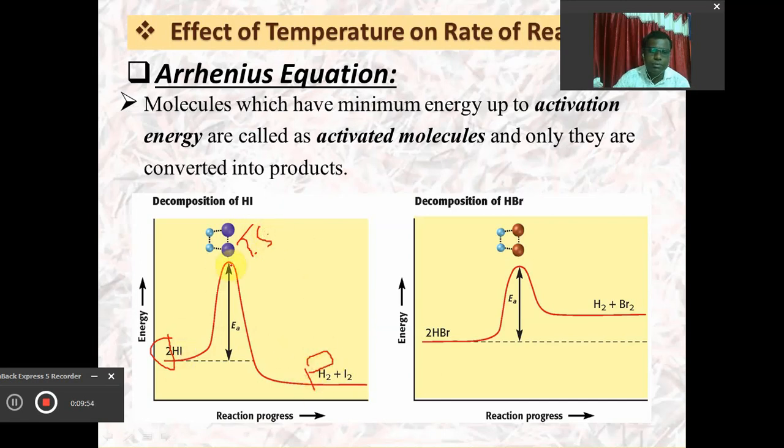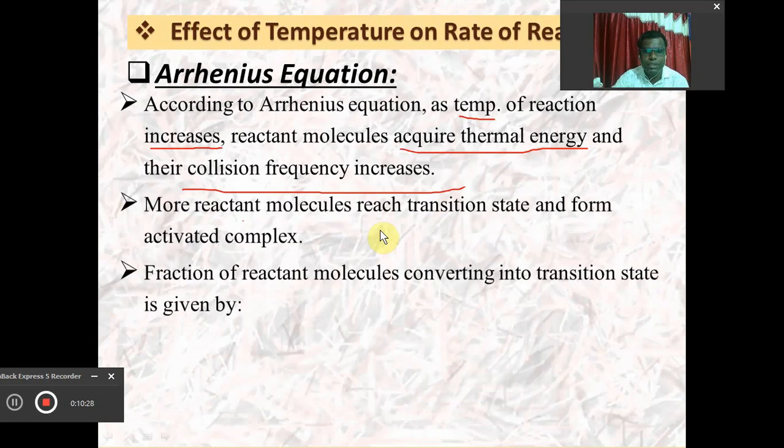The energy difference between the transition state or activated complex and the reactant is called the energy of activation. Actually, this is the exothermic reaction, and this is the endothermic reaction. Again, this is the reactant, this is the transition state, and the energy difference between these two is called the energy of activation. These diagrams help us understand the concept of activation energy and the activated complex.